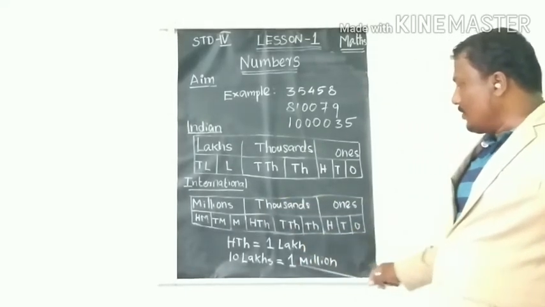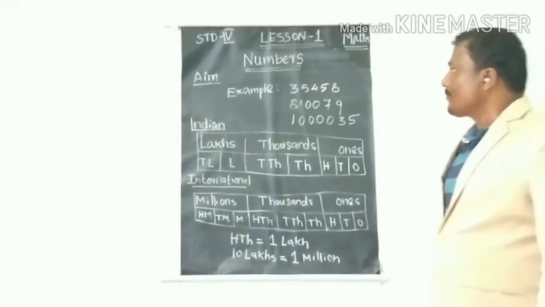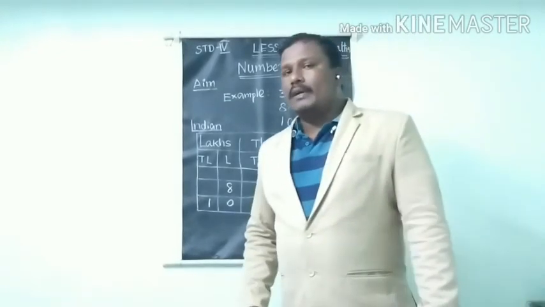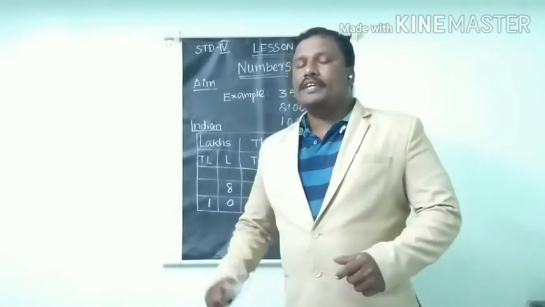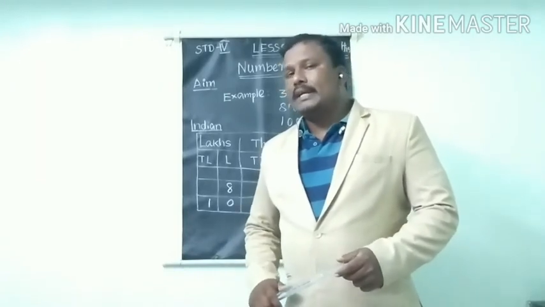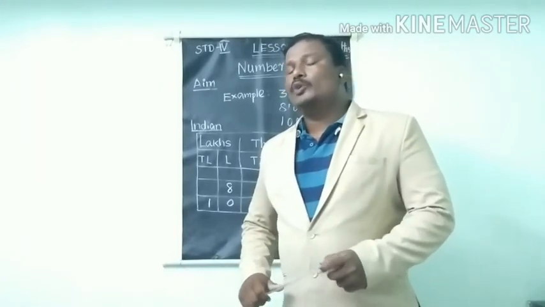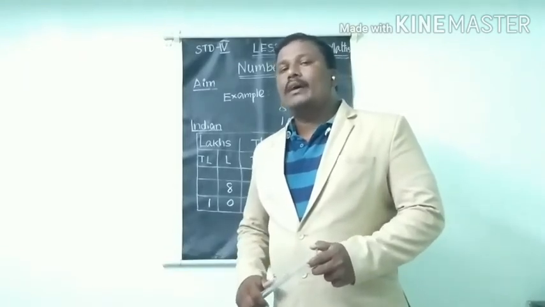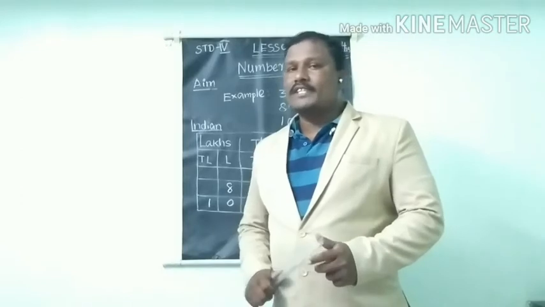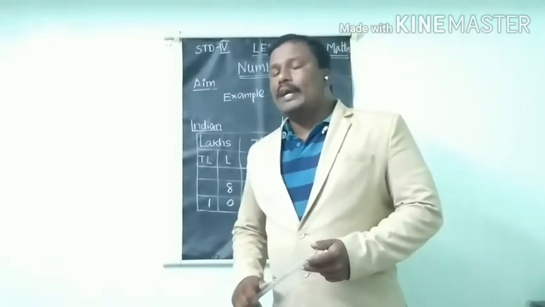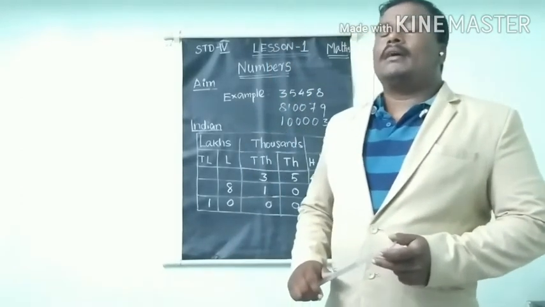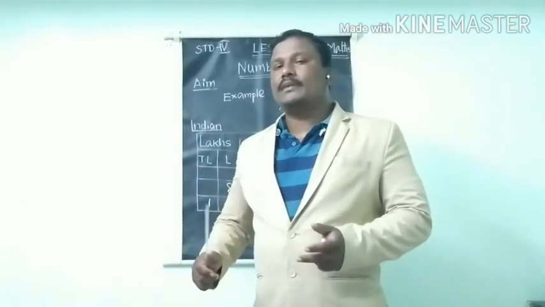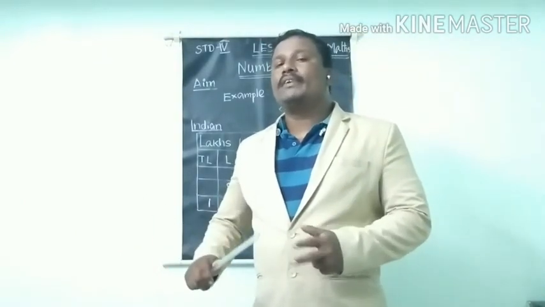Now you can identify 4-digit, 5-digit, 6-digit and 7-digit numbers, you can identify the Indian place value system and the international place value system, and you know the relationship between them.